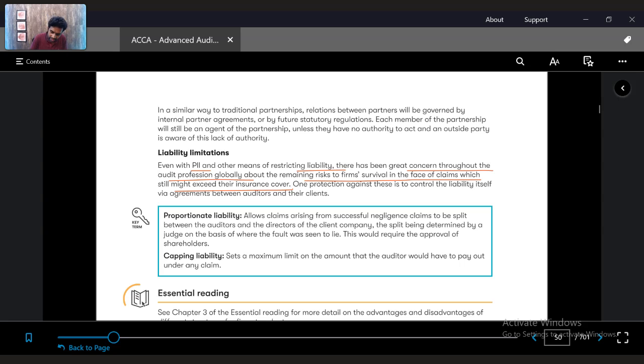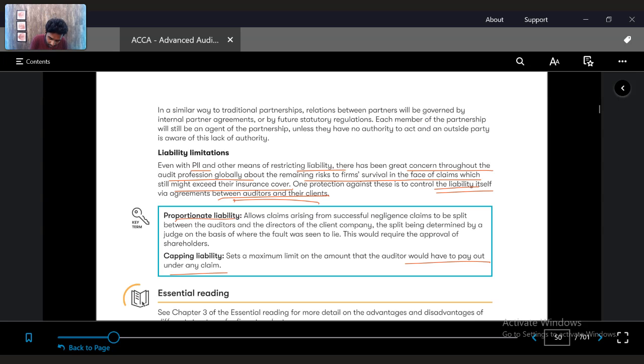So one protection against these is to control the liability itself via agreements between the auditors and the client. Like they can have a capping of liability. Like if there is any negligence, under any claim they will have to pay only this much. That is called capping liability. Like if something goes wrong, I'll sign an agreement with the client. If something goes wrong, my ultimate liability will be only £1 million, because that's what my insurance will pay for.